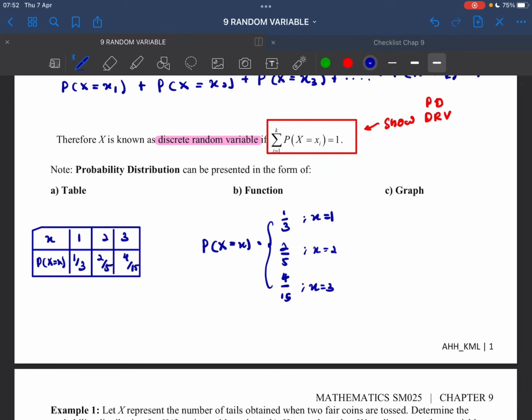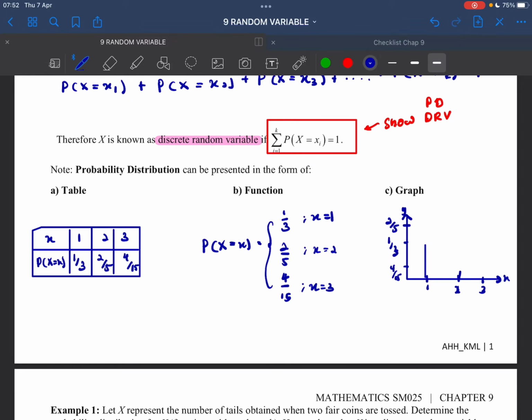Okay, for the graph, it will look something like a histogram. The smallest one here is 4 over 15. So following that, here will be 2 over 5, here will be 1 over 5, 1 over 3, here is 2 over 5. Here we have 1, 2, 3. When x equals 1, we have P(X = x) equals 1 over 3.